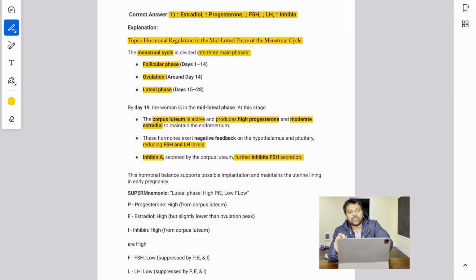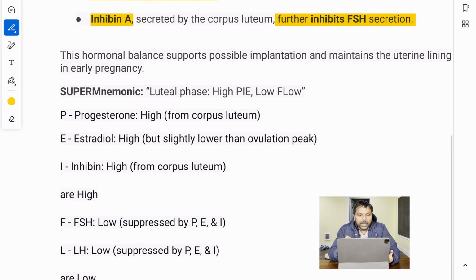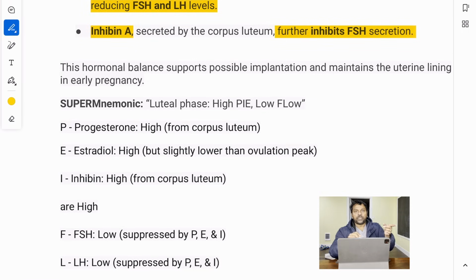All right, folks. So think about where you are. Follicular phase? Are you in the follicular phase, or at the ovulation, or in the luteal phase? Which phase? Where are you? Think like that. So you are in the luteal phase. In the luteal phase, progesterone is high, corpus luteum is active. So that itself helps you to figure out what is going on here.